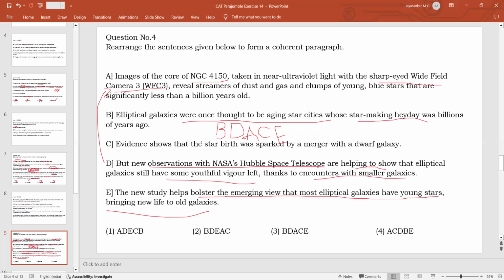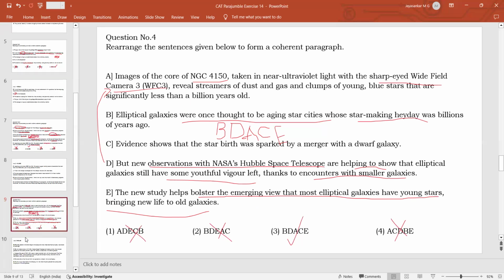First you talk about a theory, then we talk about a specific example that proves the theory, then you talk about what is the conclusion of that specific example. So BDACE should be the answer. Option 3 will be the answer. So other things you need not worry about. Once you understand the passage, the logic becomes very clear cut. There should not be any problem with the logic. You can very easily unjumble this passage.